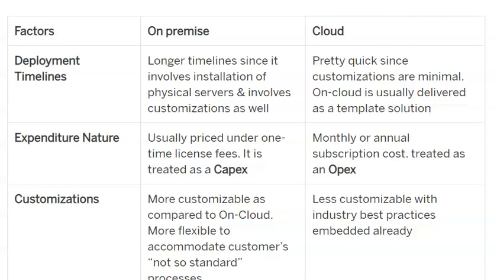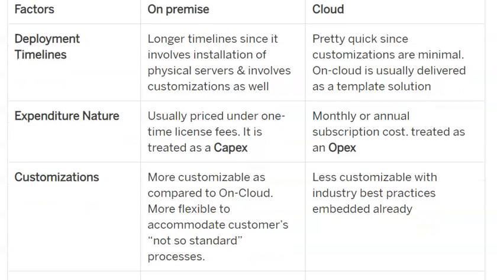When it comes to the expenditure nature factor, on-premise is usually priced under one-time license fees and is treated as a capex. But in cloud, it will be a monthly or annual subscription cost and treated as an opex. Now there is also a frightening factor here: if we fail to pay the subscription at the right time in the right way, there might be a chance that we lose our entire data in the cloud, because if we are not given access to the cloud, then there's no way we can access our data.